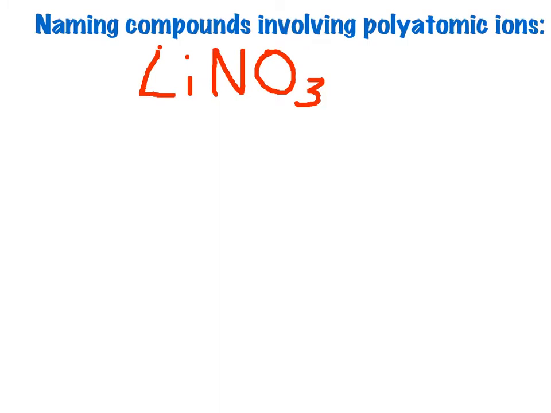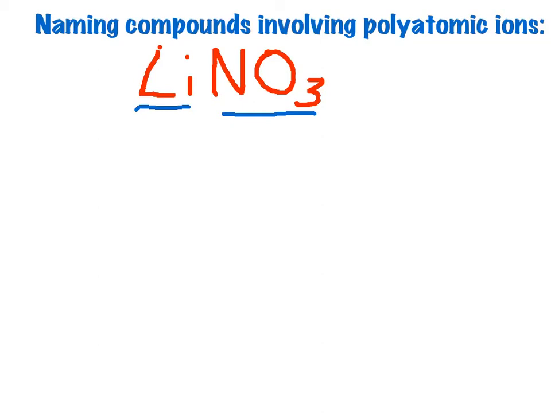So this next screen is about how we name compounds involving polyatomic ions. If you take a look at the one that I've drawn here, I have an Li, so that is one part of this compound. And then the second part of the compound is this NO3. What I want you to be seeing when you look at this compound is that it's made up of the metal lithium, and then it has this other part, this NO3. I don't want you to look at NO3 as being a nitrogen with 3 oxygens or nitrogen with oxygen. This is the nitrate ion.